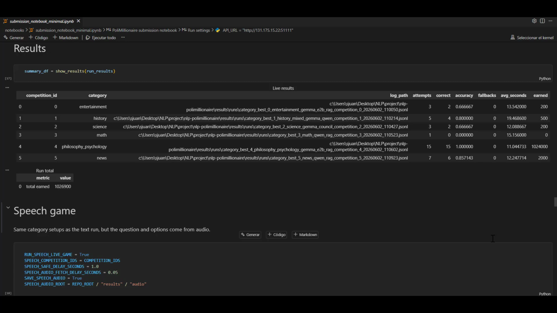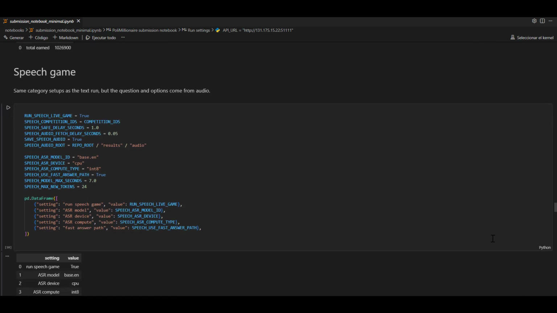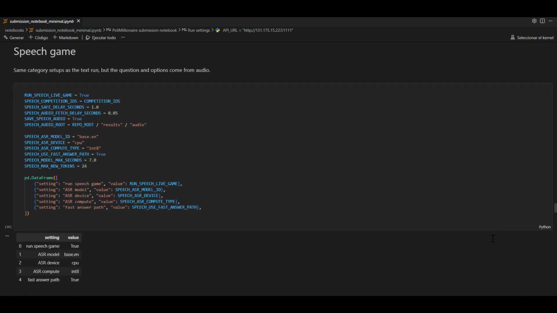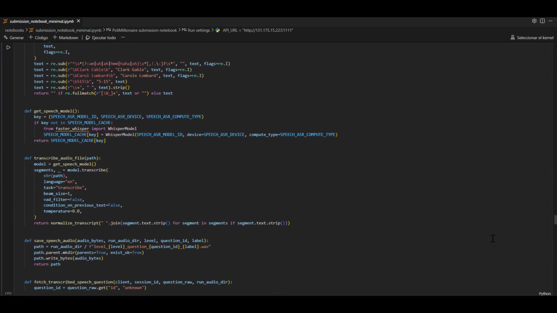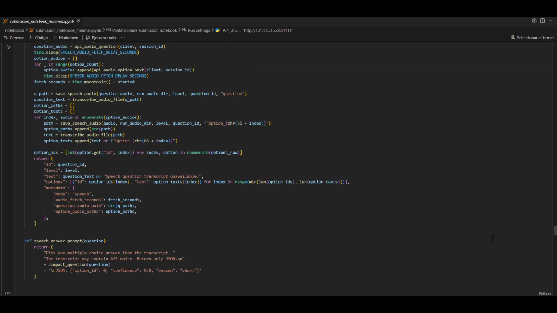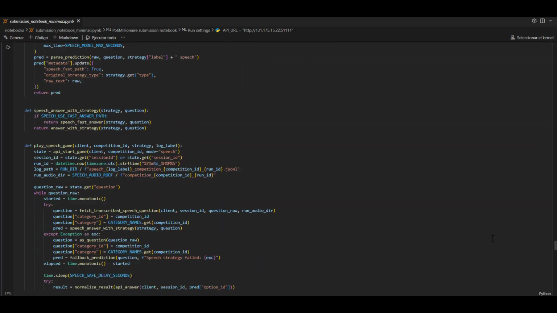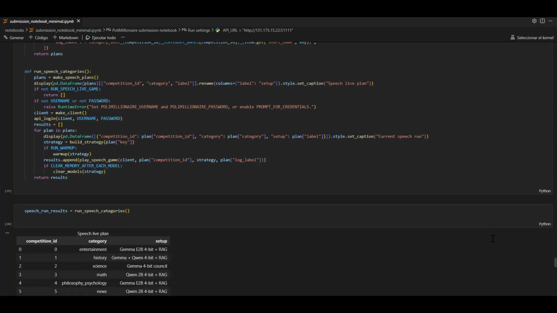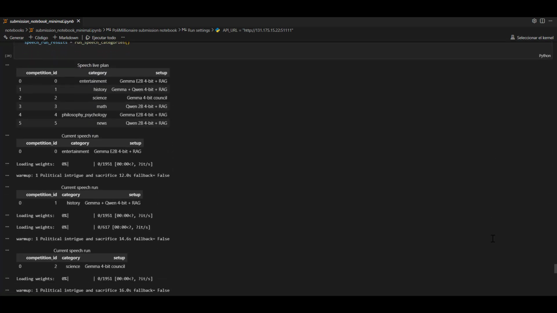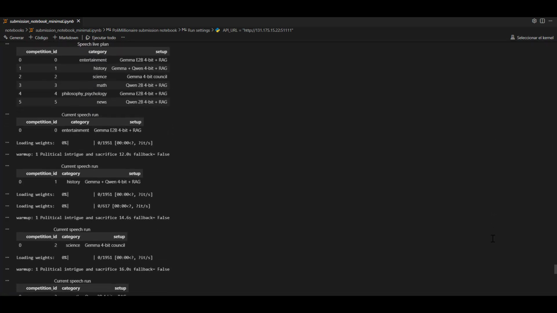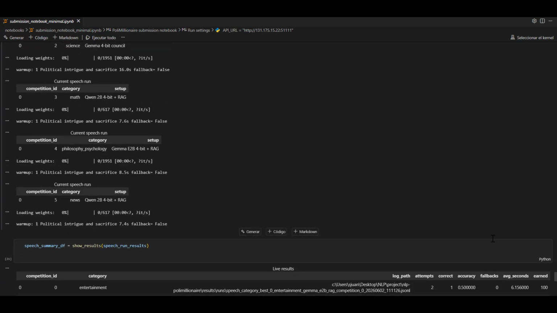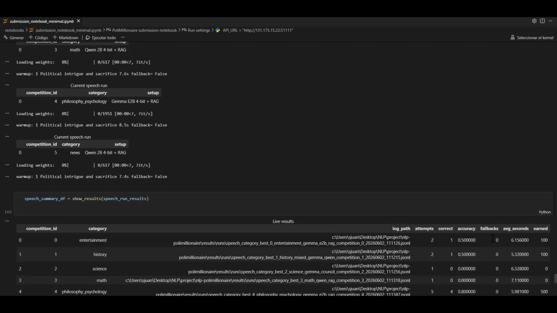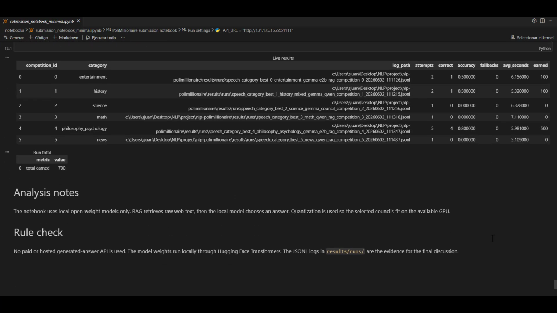For this, we integrated Whisper for transcription. This allows us to process spoken questions quickly, but it also introduces some noise. We observed that transcription errors, especially with names, numbers, and technical terms, can propagate into the model and affect reasoning quality. So overall, there is a clear trade-off. Adding speech improves usability, but slightly reduces accuracy due to input noise entering the pipeline.